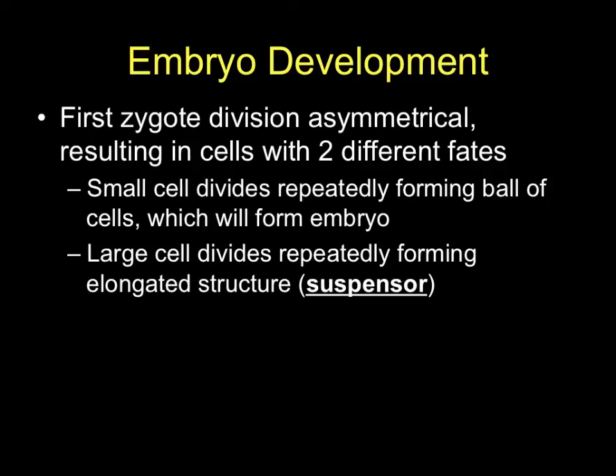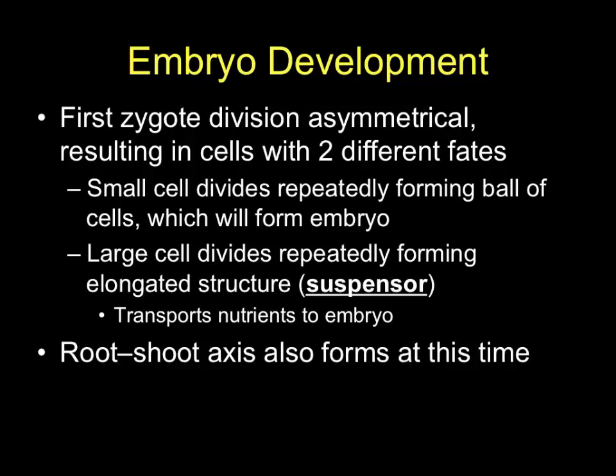Think about this as being kind of like an umbilical cord in a mammal. It connects the embryo to the parent plant, in this case, the endosperm part. So this is the conduit through which nutrients can go from the endosperm into the growing embryo. So that's our nutrient part of things.